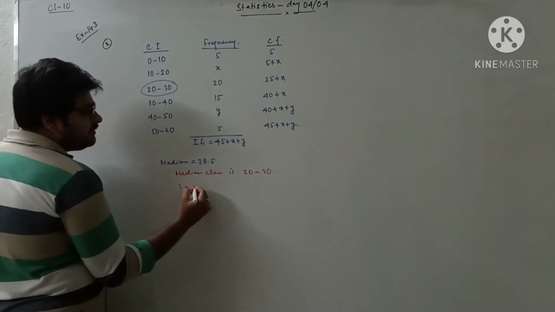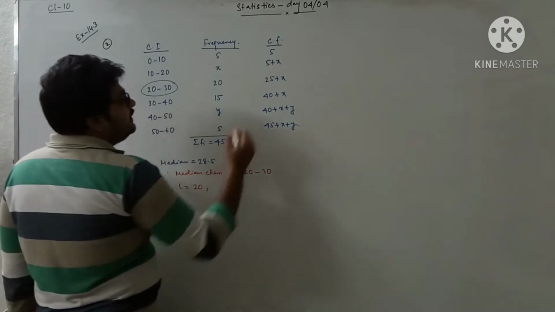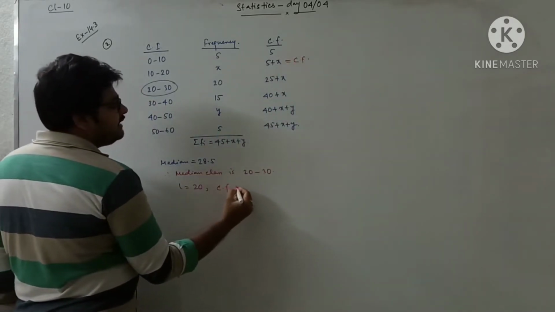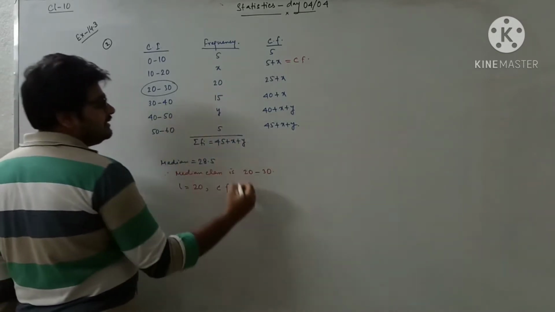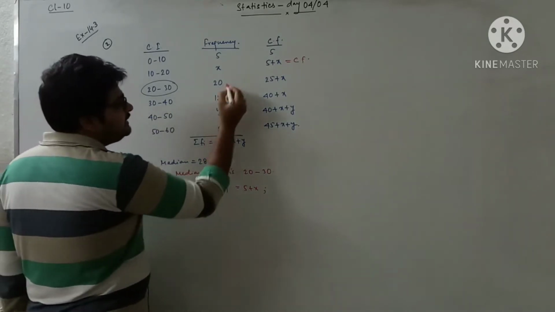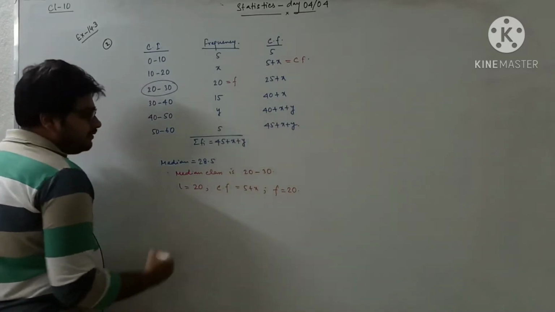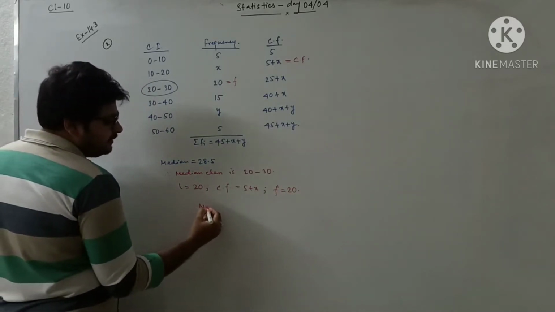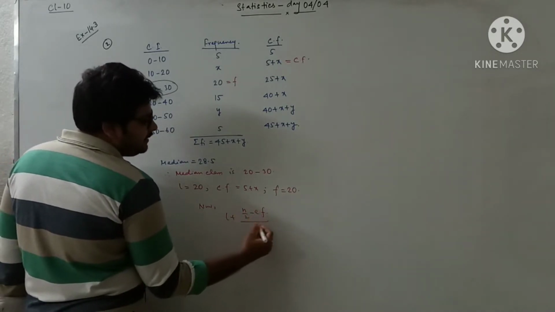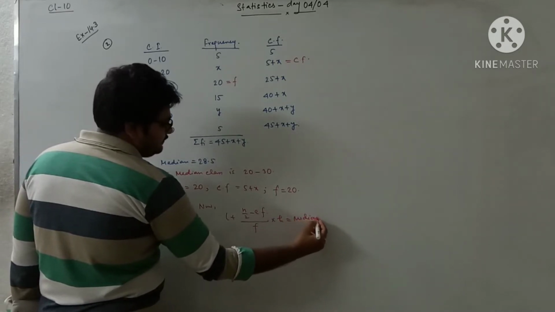So what is the lower limit of the median class? 20. What is CF? We have told that CF means we have to take the cumulative frequency of the class preceding the median class, that is 5 plus x. What is f? That is the frequency of the median class, that is 20. We know the formula to find the median: L plus n by 2 minus CF by f into h, that is the median.